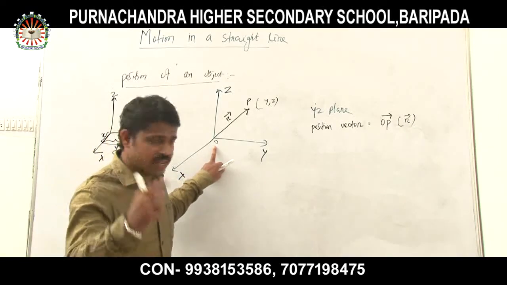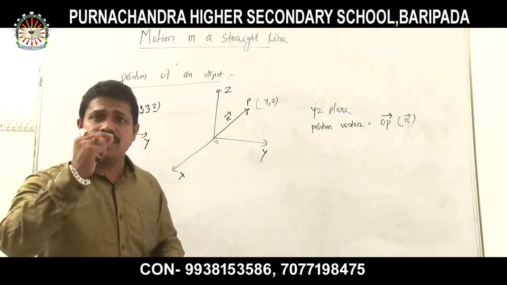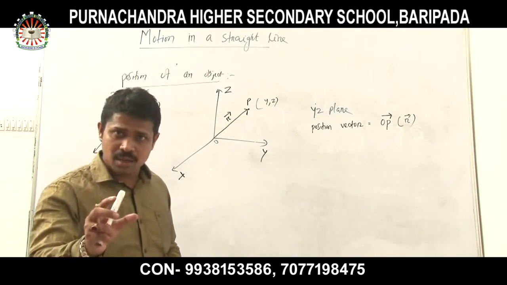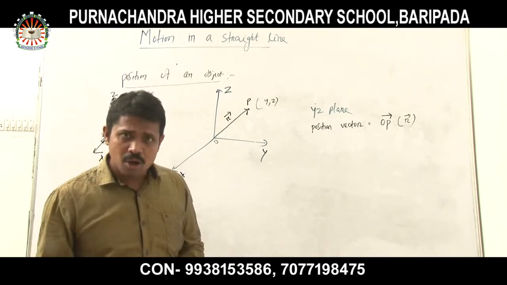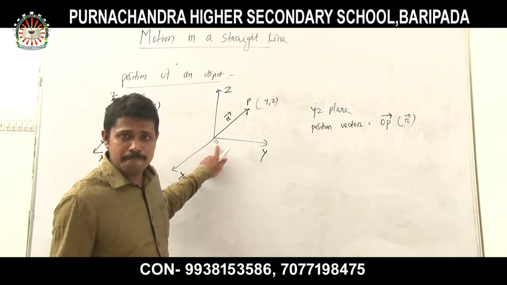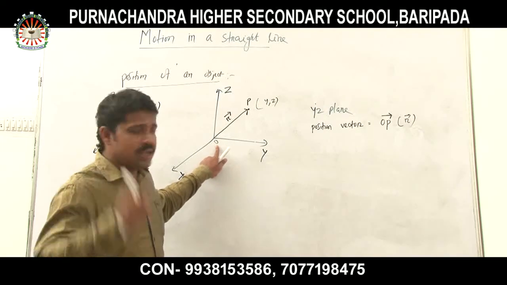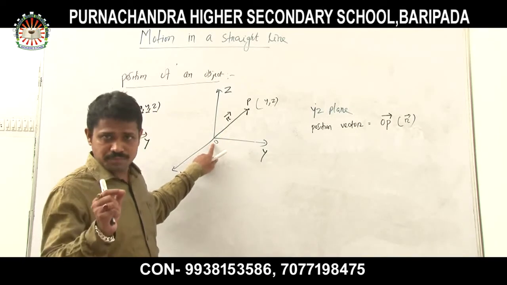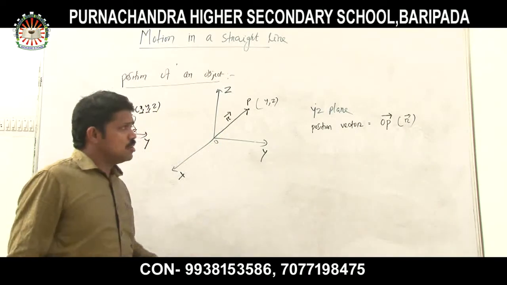Again I will repeat, listen very carefully. So position vector is that vector which is used to represent an object or a particle or a point with respect to origin. Always that specified vector, that position vector, must be with respect to origin. Understood? So that is your position vector.